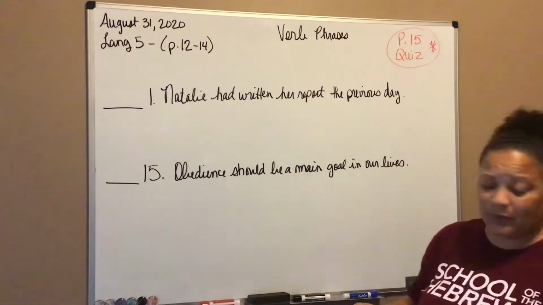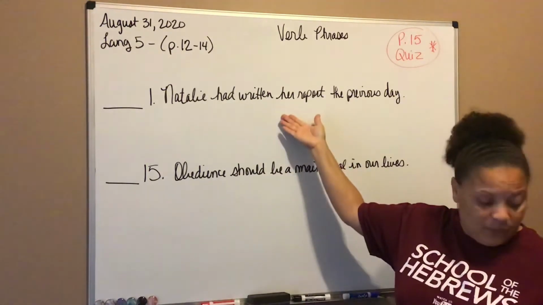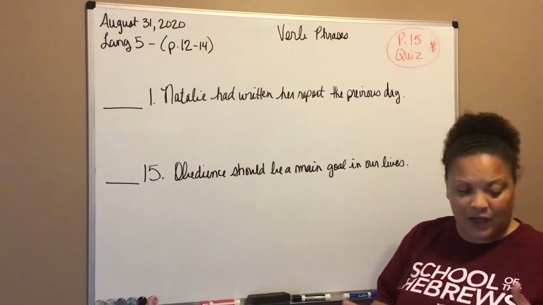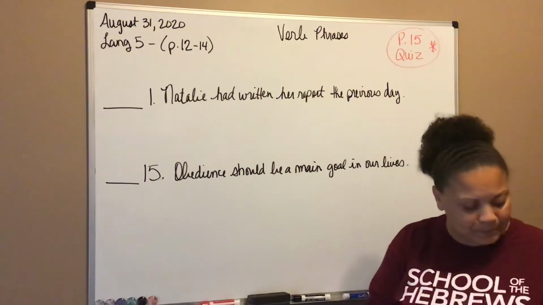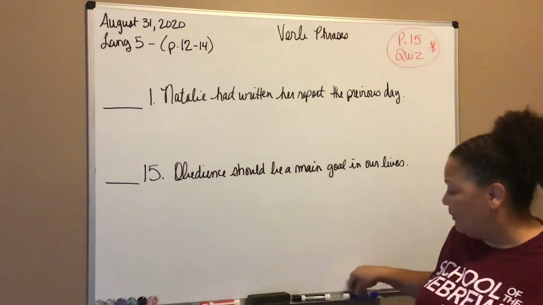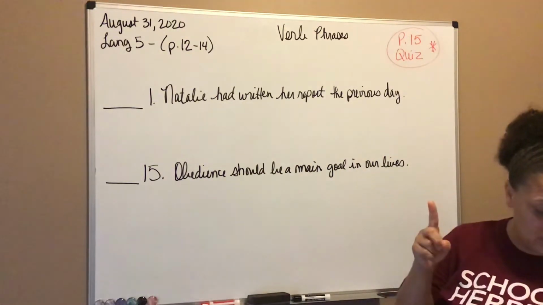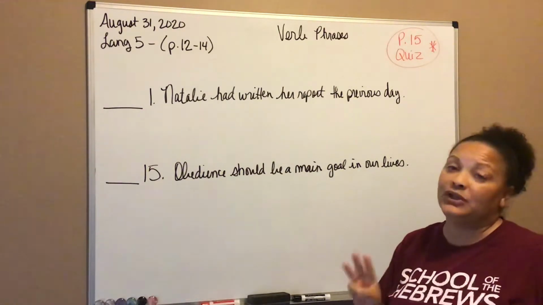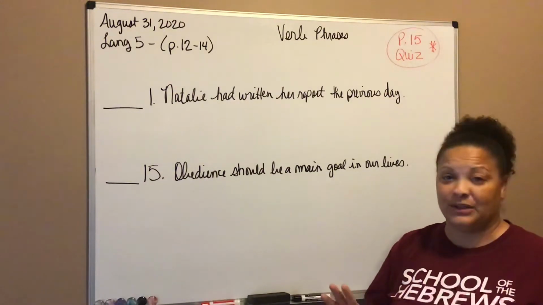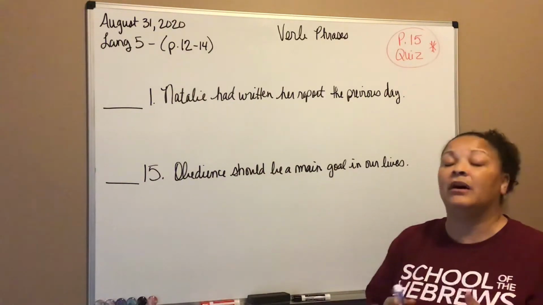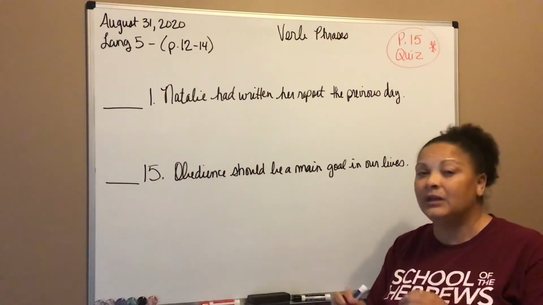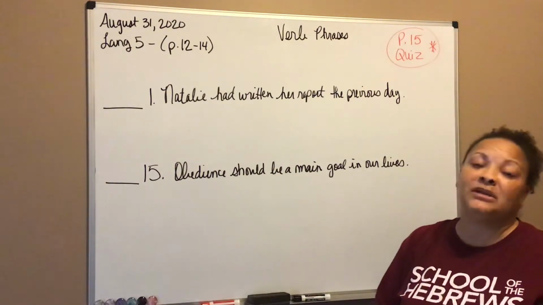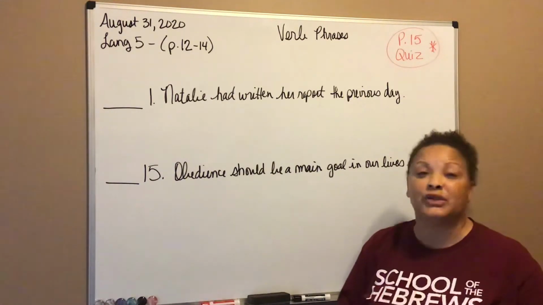So let's look at the two examples that I have. I chose number 1 from your exercise and number 15, a top and a bottom, so that we can show the contrast and we can see how to work these problems out. So please keep in mind that there are not 1, not 2, but 3 instructions. I'm going to need you to follow all 3 instructions. Some of you on the quiz, you didn't read the second instruction, so you didn't complete the quiz, and so you lost points. So please always pay attention to how many instructions the directions are giving you, okay?